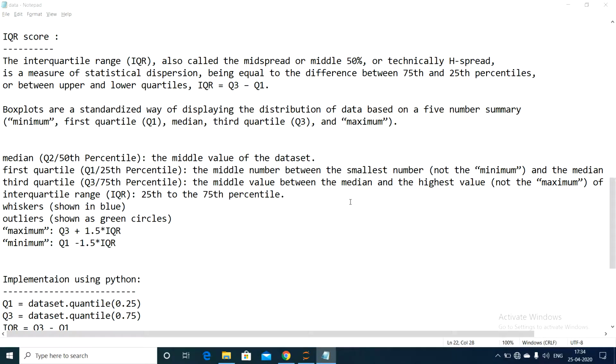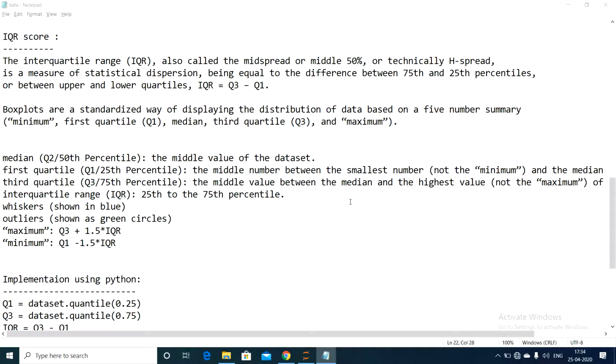Hello guys. In this video we will be talking about a problem related to the IQR score. We know about IQR; it is called the interquartile range. I have already discussed the IQR score in the data pre-processing technique. Before going into the problem, I will brush up your knowledge on the IQR score, and then we will go into the IQR problem. Here we have five terms we would like to concentrate on.